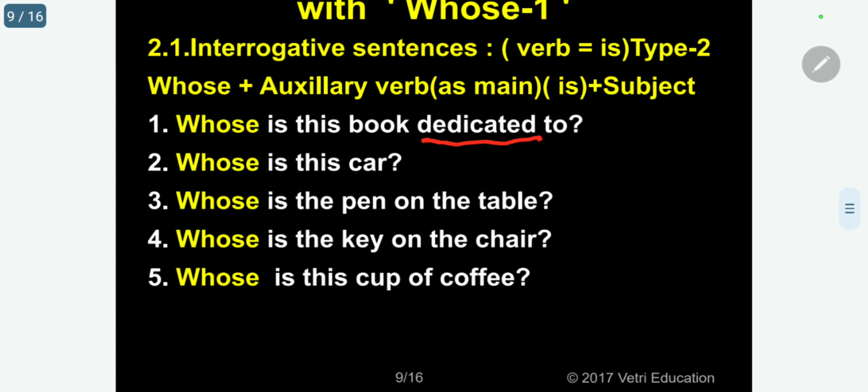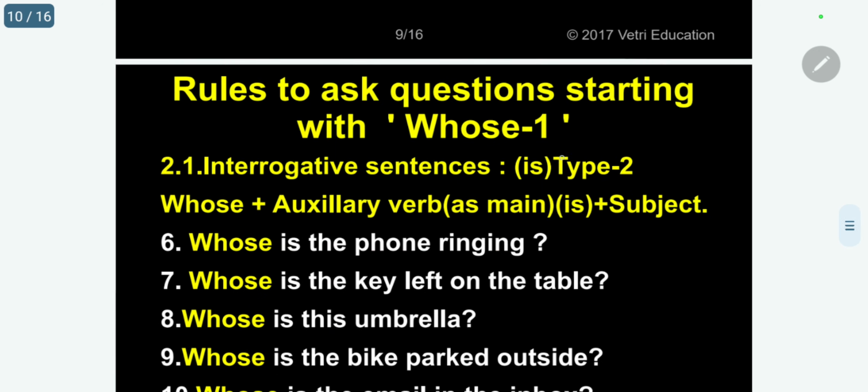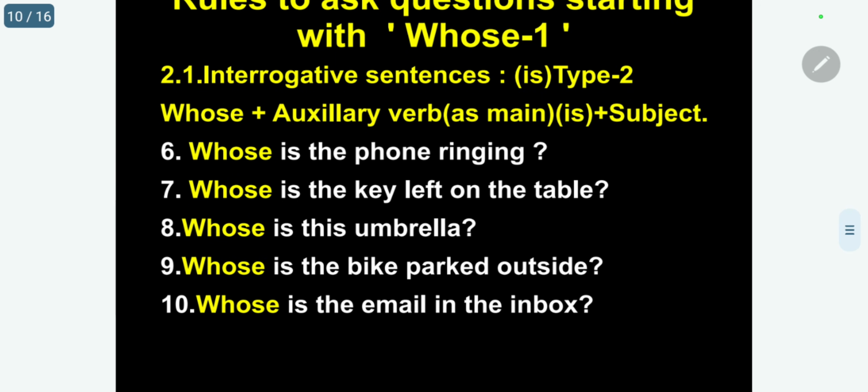But in all the 2, 3, 4, only is, the auxiliary verb, is acting as a main verb. Whereas, now you will see from 6. Whose is the phone ringing? So, is ringing. Ring is the main verb, is is auxiliary.